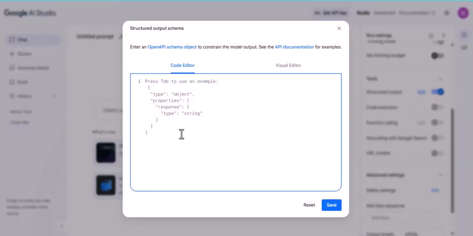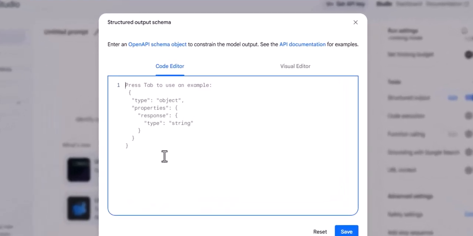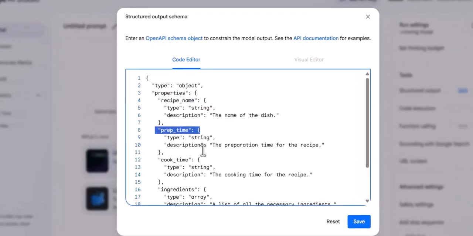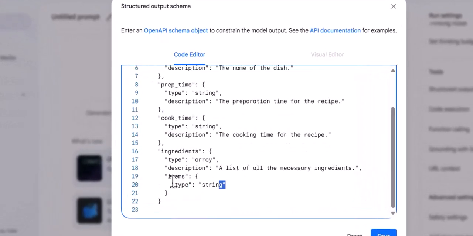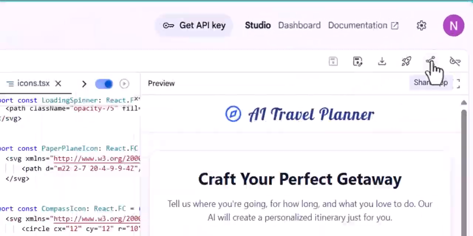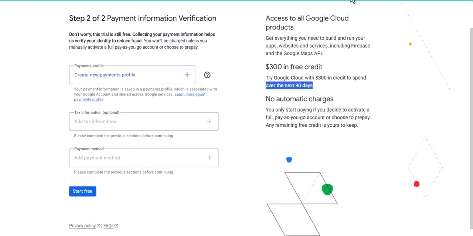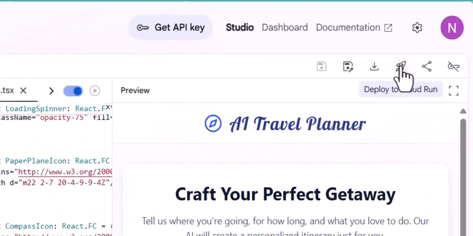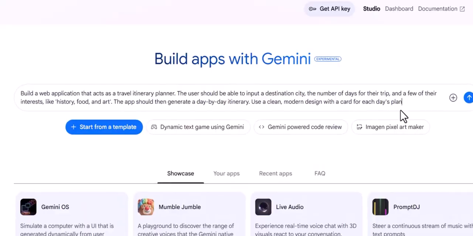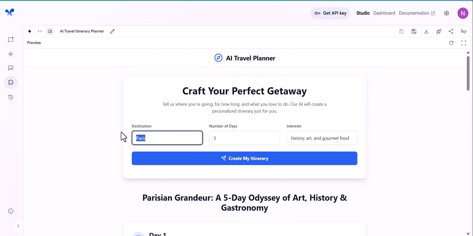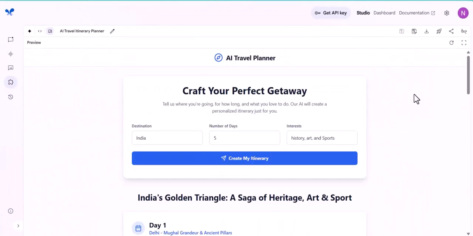Then we will learn how to get precise structured data from the AI, building a tool that can instantly extract key information from unstructured text. We will do something incredible. You will learn how to build and deploy no-code web application from a single sentence. We will build a complete travel itinerary planner and I will show you how to put it on the internet for the world to see with a single click.